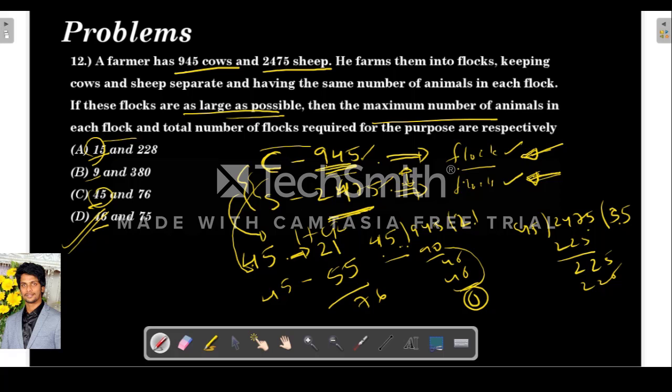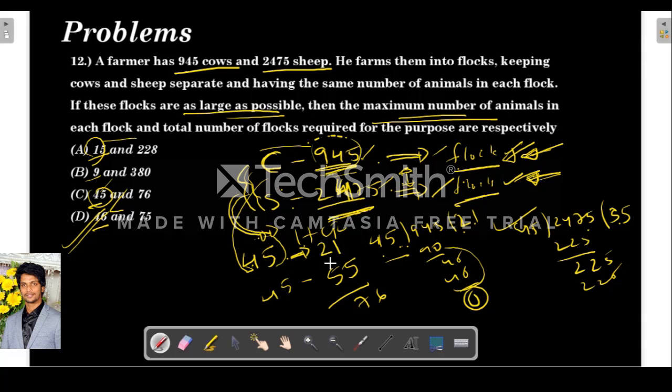So I will explain again. Basically the question states that a farmer has 945 cows and 2475 sheep. He wants to divide cows and sheep into flocks of equal number, meaning the number of cows in a flock should be equal to the number of sheep in a flock, and he wants that number to be maximum, which means we need to find the HCF of these two. From the options we can verify that because of the 5, it should be either 15 or 45. Going with common sense, I tried 45, as 15 is less than 45, so 45 would be our HCF.